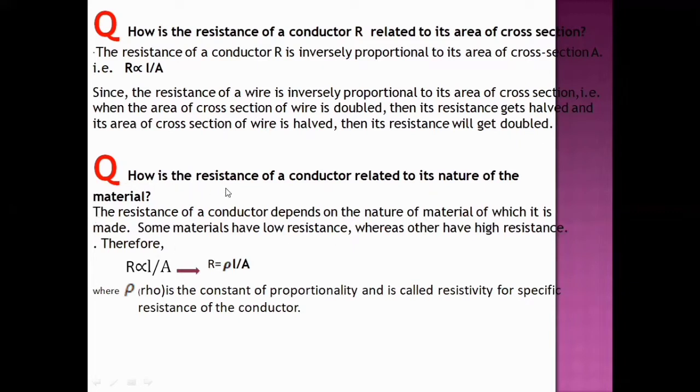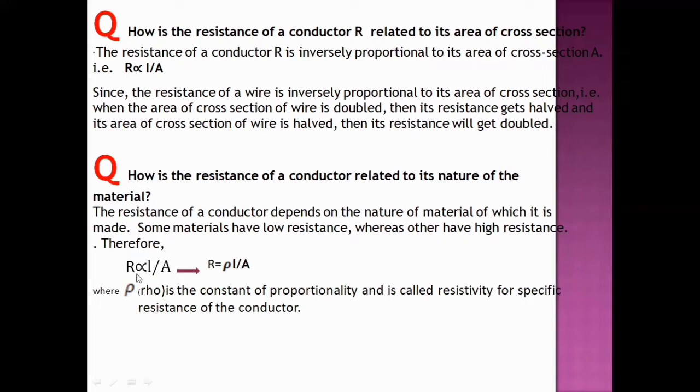How is the resistance of a conductor related to the nature of the material? The resistance of a conductor depends on the nature of the material of which it is made. Some materials have low resistance, whereas others have high resistance.